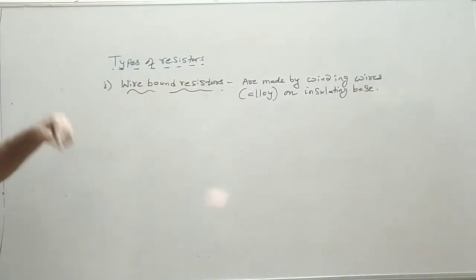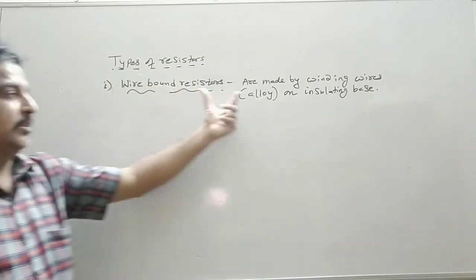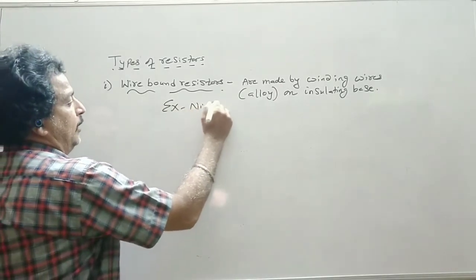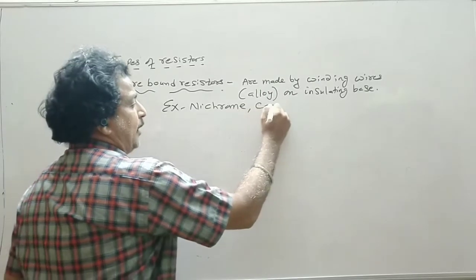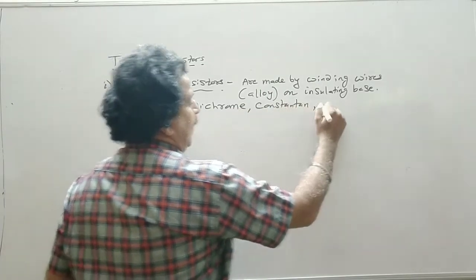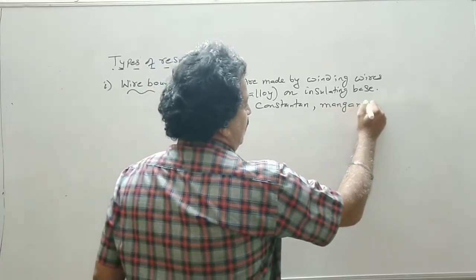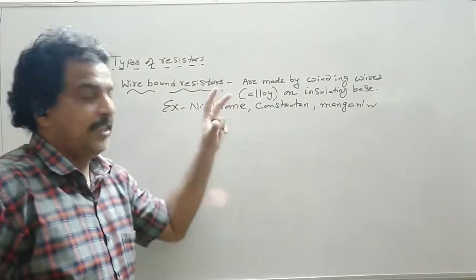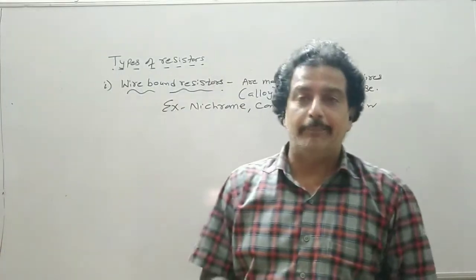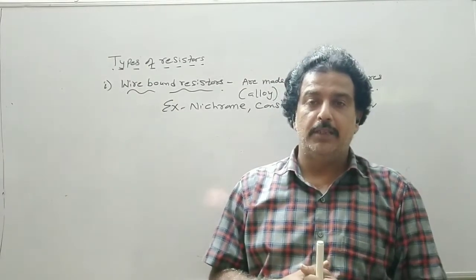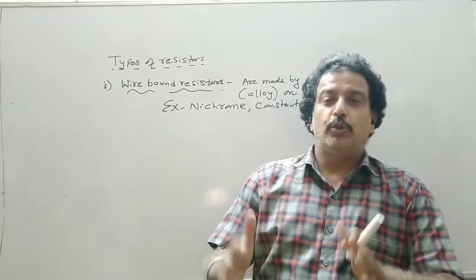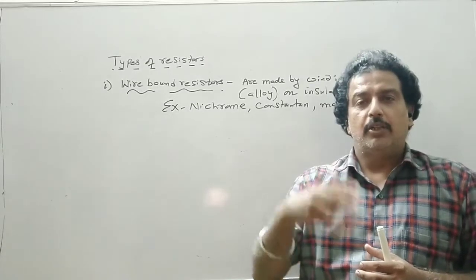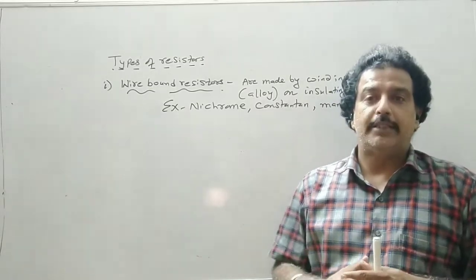So wire bound resistors are made by winding wires, and the wire material is alloy. Examples of alloys are nichrome, constantan, and manganese. These are the different types of alloys. The characteristic of these alloys is that they are insensitive to temperature. Insensitive to temperature means they do not respond to an increase or decrease in temperature; their resistivity remains constant with respect to temperature.